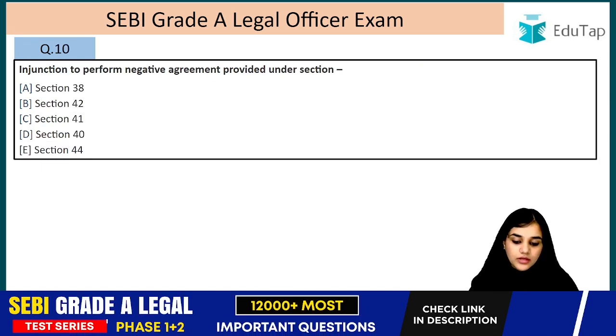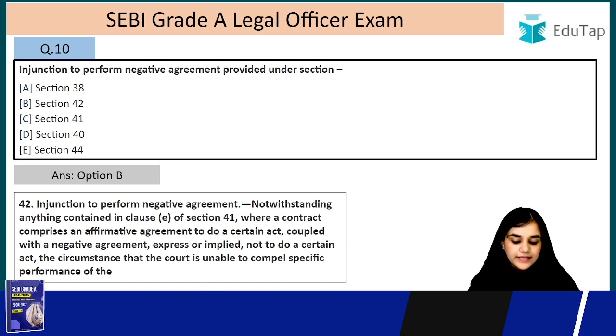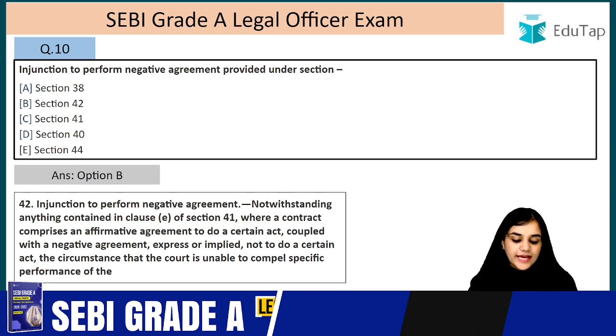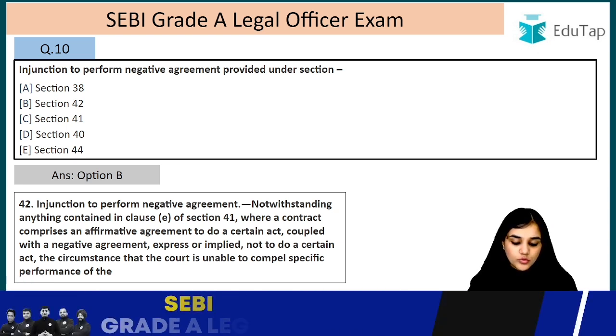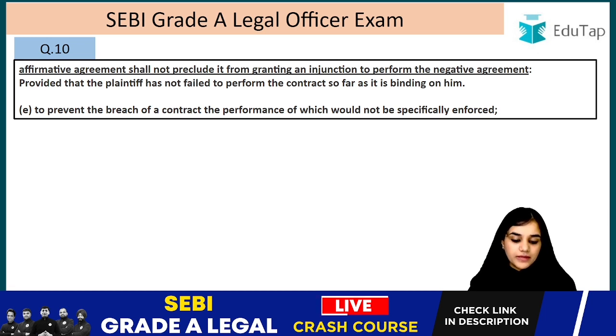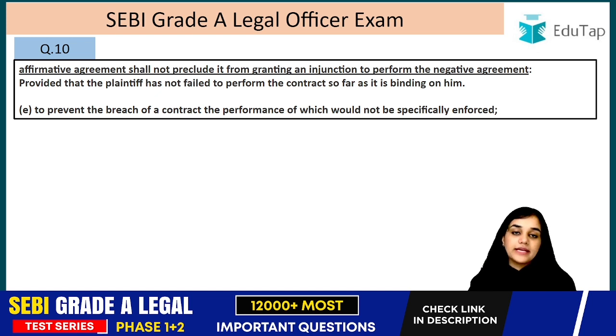Question number 10. Injunction to perform negative agreement is provided under which section? It is section 42, right? Let's read this section. Notwithstanding anything contained in clause E of section 41, where a contract comprises an affirmative agreement to do a certain act coupled with a negative agreement, express or implied, not to do a certain act, the circumstance that the court is unable to compel specific performance of the affirmative agreement shall not preclude it from granting an injunction to perform the negative agreement.